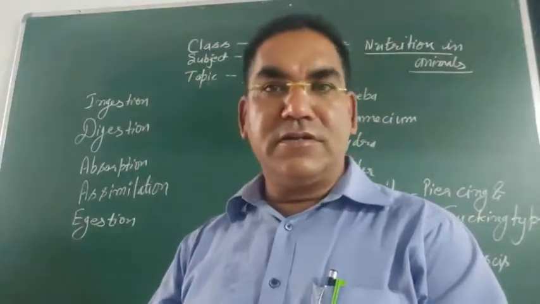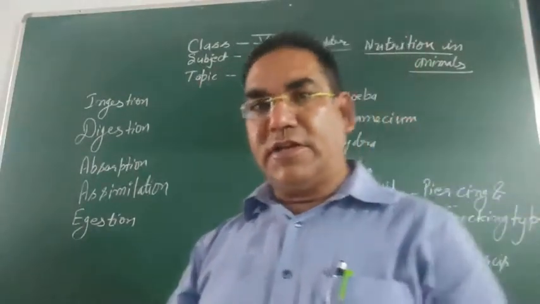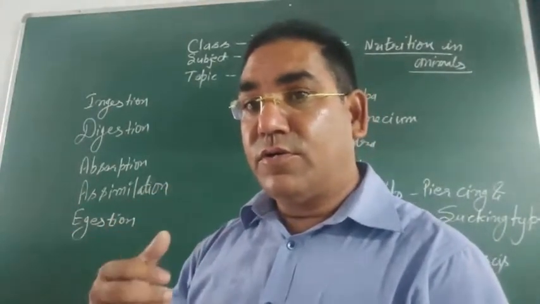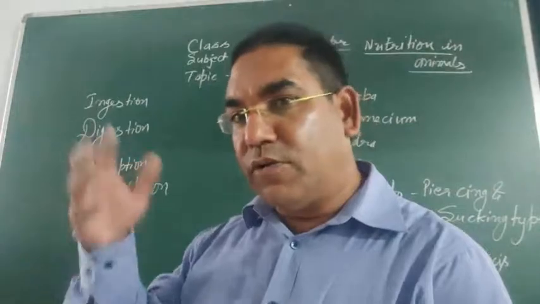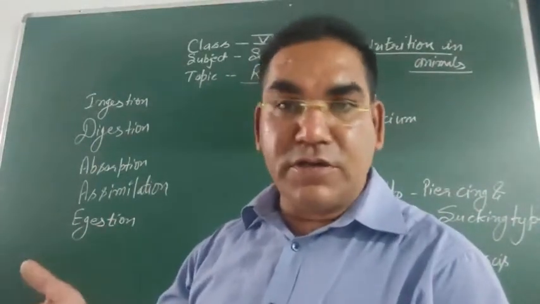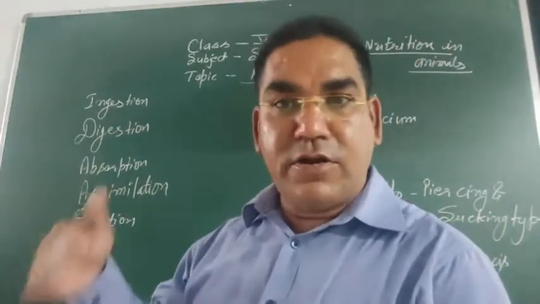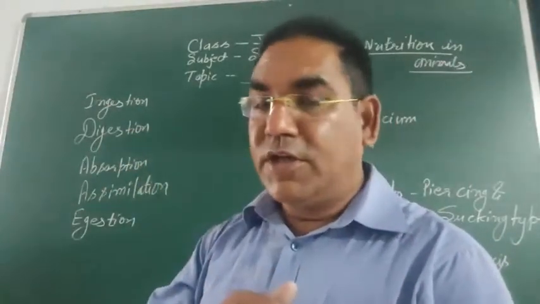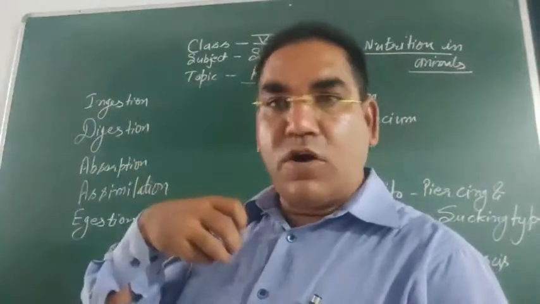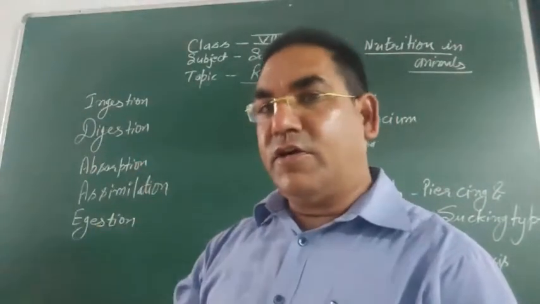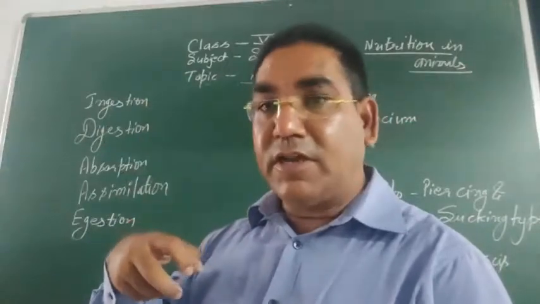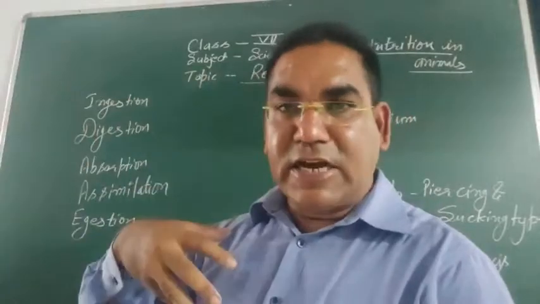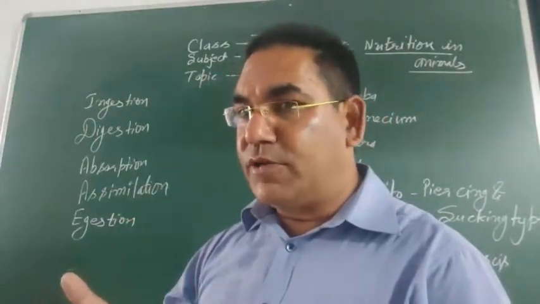Revise chapter 2, that is nutrition in animals. In animals there is a heterotrophic mode of nutrition because all the animals depend upon other organisms for their food, and heterotrophic mode of nutrition is a kind of holozoic mode of nutrition. Holozoic means taking in complex food material. The organisms which take in complex food material, this process is known as ingestion, and such kind of nutrition is known as holozoic mode of nutrition.